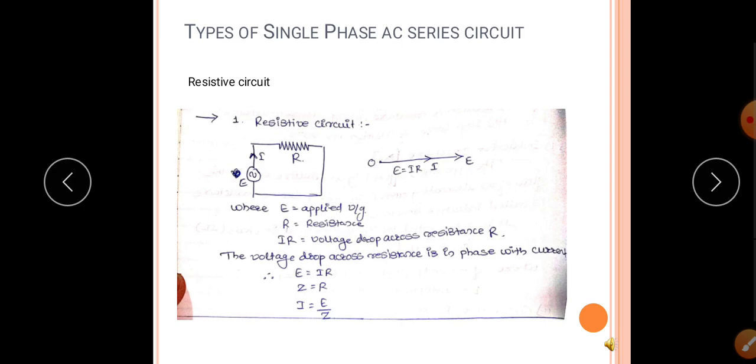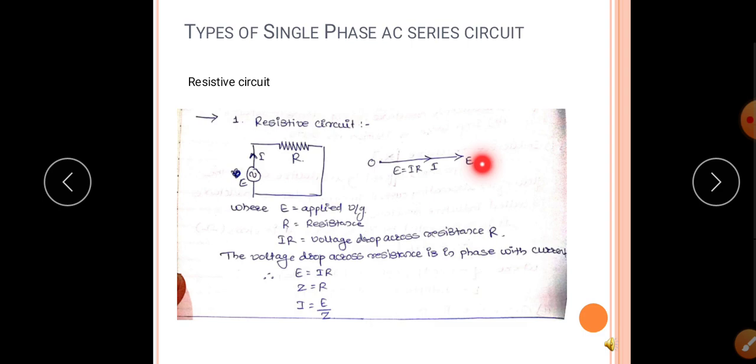Next, types of single phase AC series circuit. First, the resistive circuit. Consider a resistor connected in series with the supply voltage E. Because of the supply voltage E, the current I will flow, and a voltage drop I into R will appear across the resistance R, where E is the applied voltage, R is the resistance, and IR is the voltage drop across resistance R.